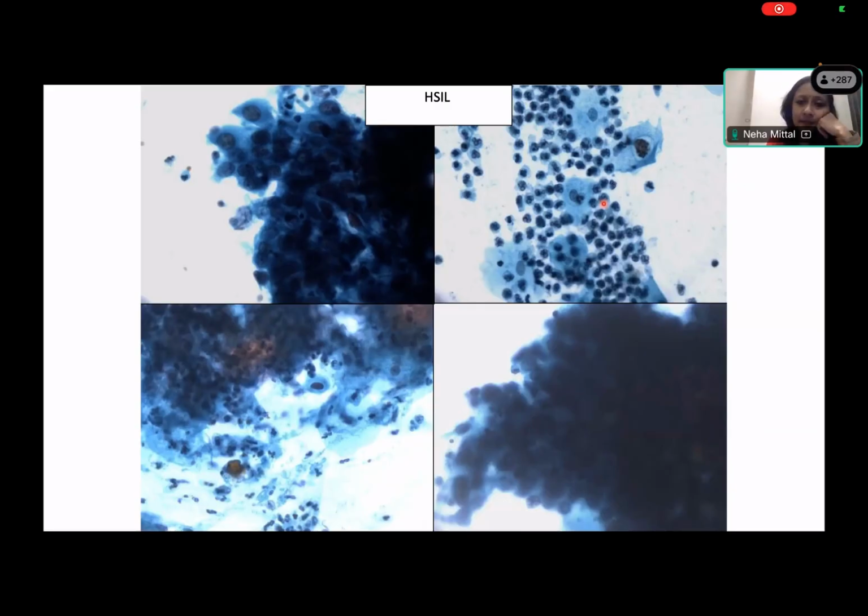Again, look for very high grade looking clusters. This is the setting in which you will call it ASC-H. In case there is tumor diathesis, for example in the bottom left picture, with necrotic mixed material along with atypical squamous cells, you can say that squamous carcinoma cannot be excluded. And if there is an extensive tumor diathesis in the background with pyknotic, tadpole type cells, then you can label it as squamous carcinoma.